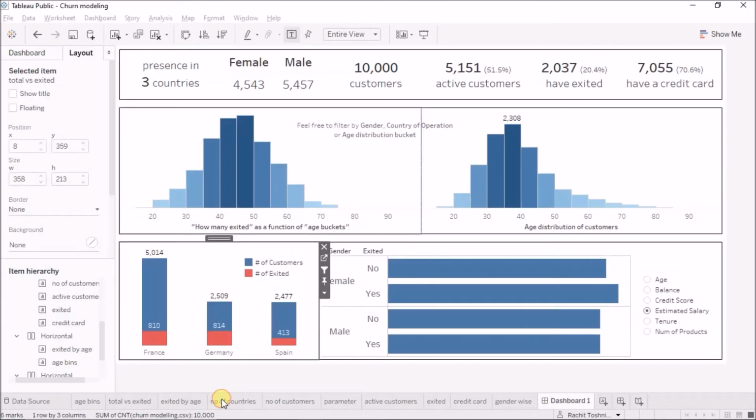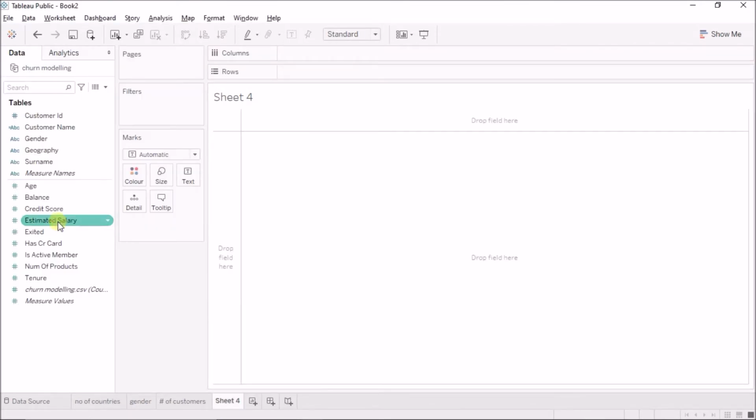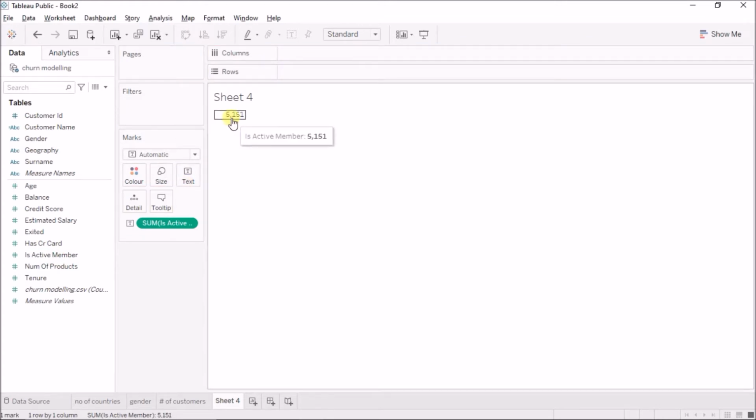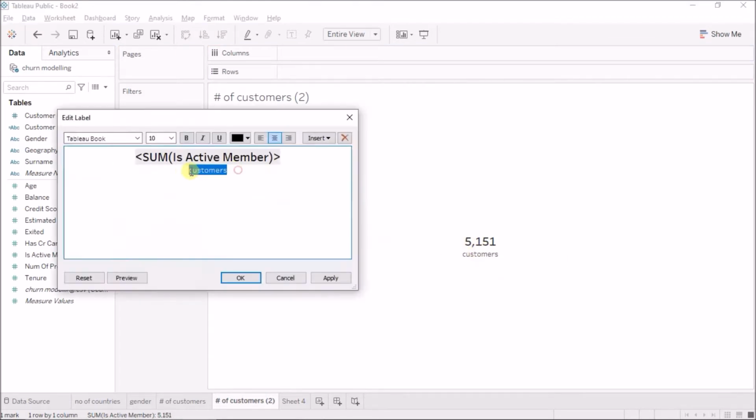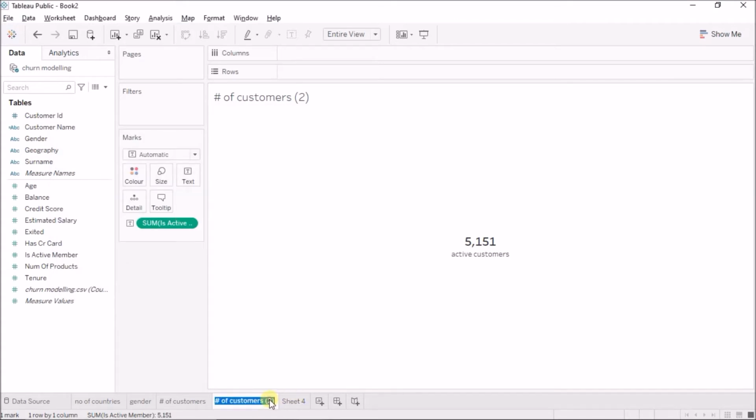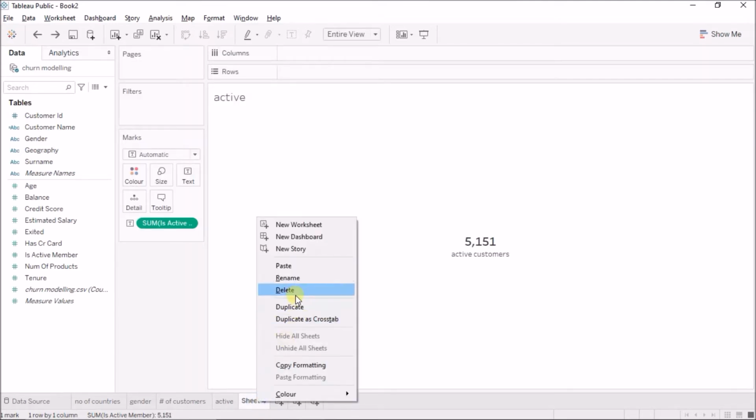Wonderful. Next is my active customers. So my active customers is basically either a 1 or a 0. So if I just create a group, it will tell me it has only 2 members, 0 and 1. 1 means the customer is active. So if I just bring this here, it will give me the number of active customers, by adding up all the ones. And instead of doing this again, just duplicate it and bring the is active member here. This will give me 5,151. Active customers. Okay, I'll just remove this.